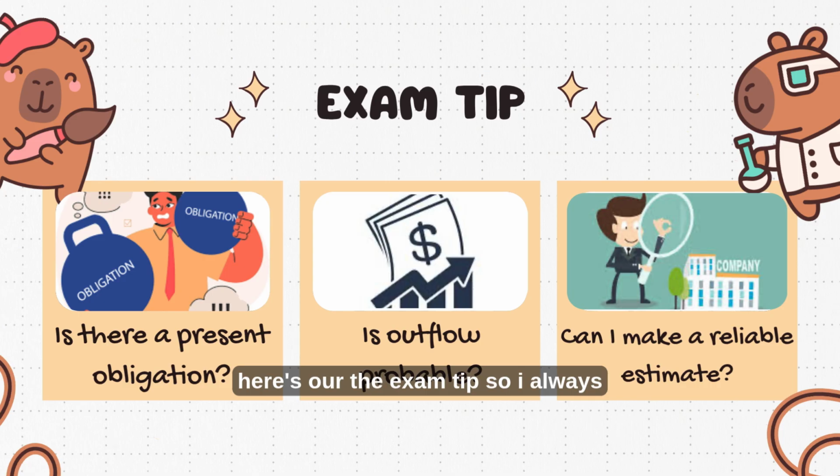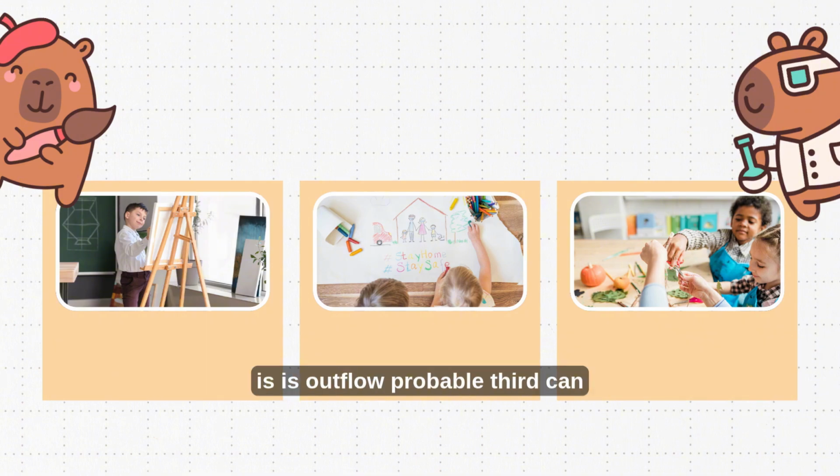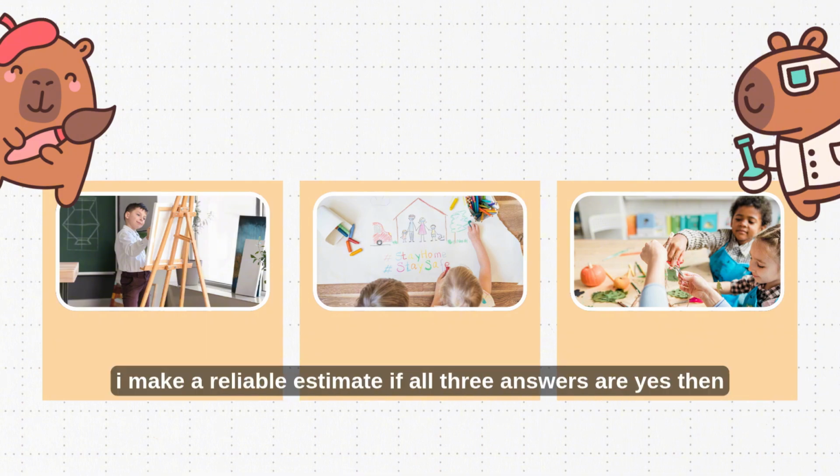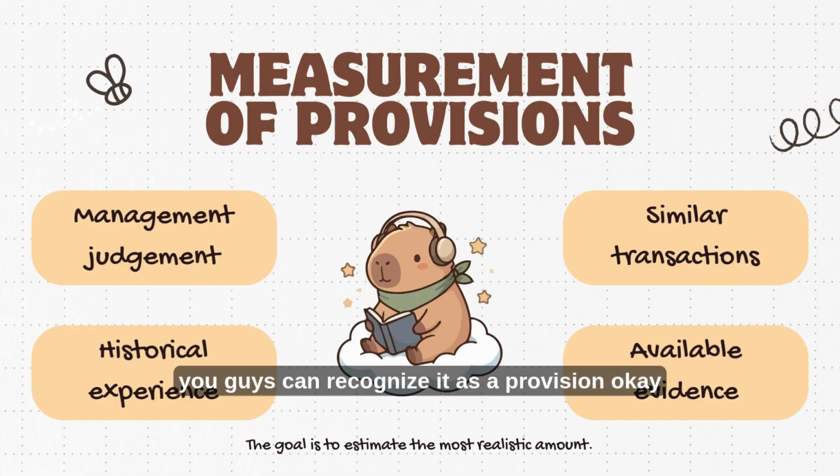Okay, here's the exam tip. I always ask these three questions. Is there a present obligation? Second, is outflow probable? Third, can I make a reliable estimate? If all three answers are yes, then you can recognize it as a provision.